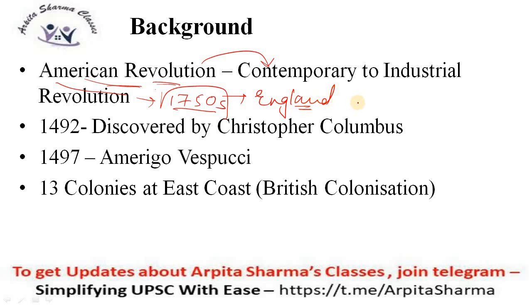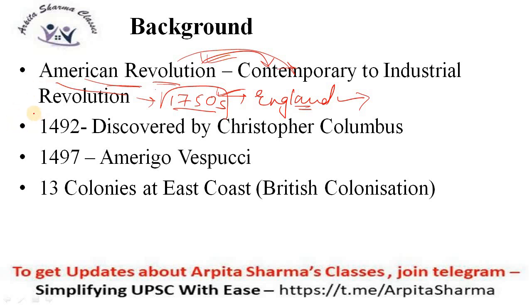Though the topic doesn't cover the Industrial Revolution, I can give you a simple note on how it took place in England, when the factory system or the machines basically dominated the economy. That was the phase of the Industrial Revolution. So in England during the 1750s, the Industrial Revolution was taking place. At the same time, the American Revolution took place in America. Hence, we can also say that the American Revolution is contemporary to the Industrial Revolution.